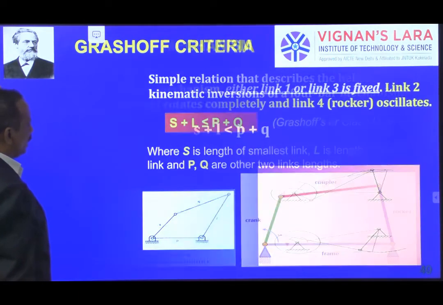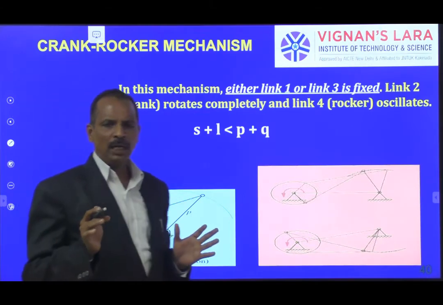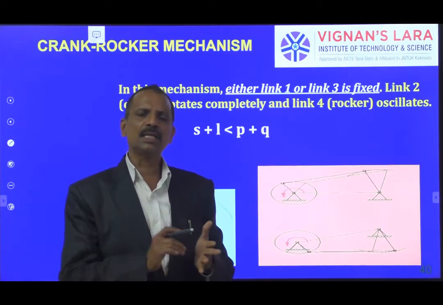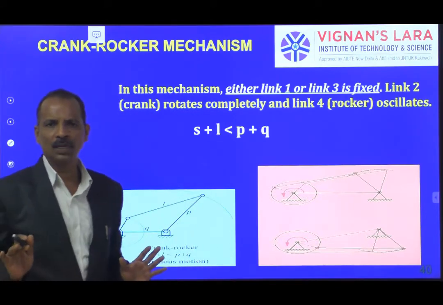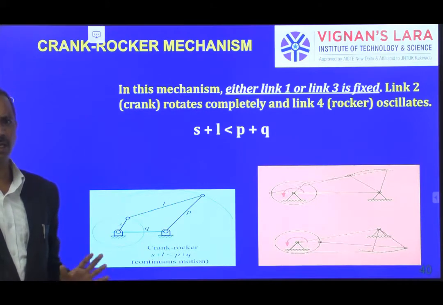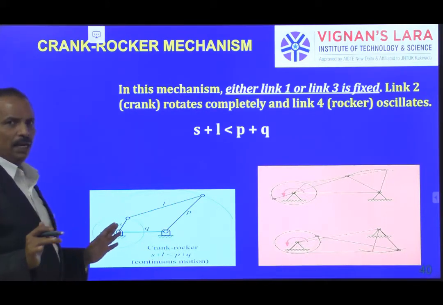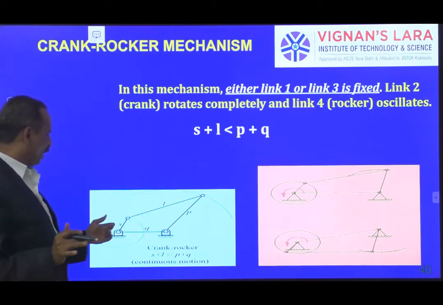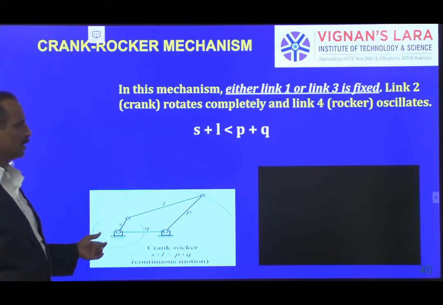So you can see here, what are the links that we can fix? Any link we can fix, either one can be fixed, two, three or four. So we said that by fixing different links we get different mechanisms. So let me do it this way. As before, I have written S plus L is less than P plus Q.